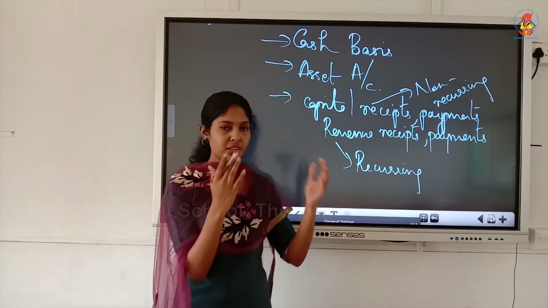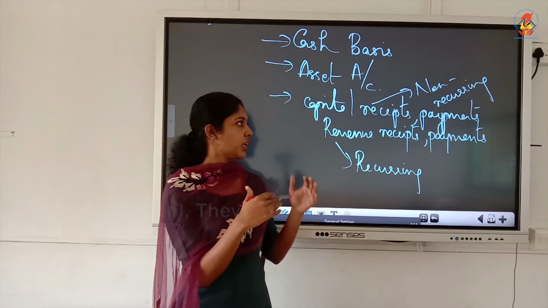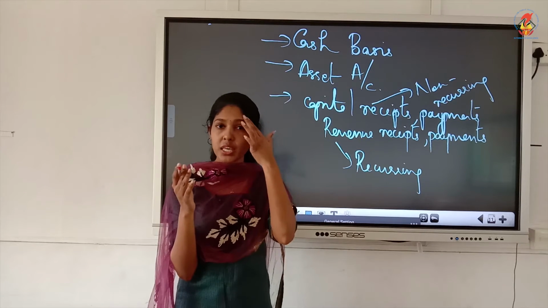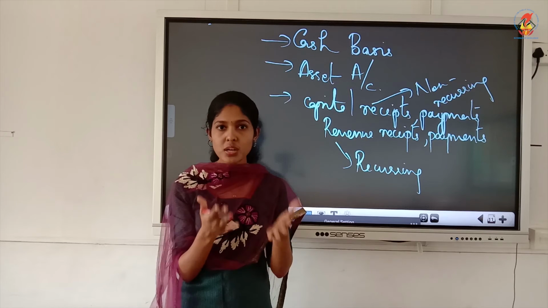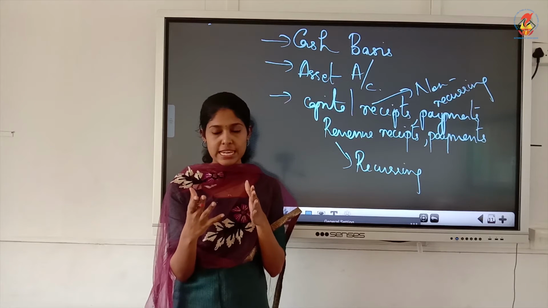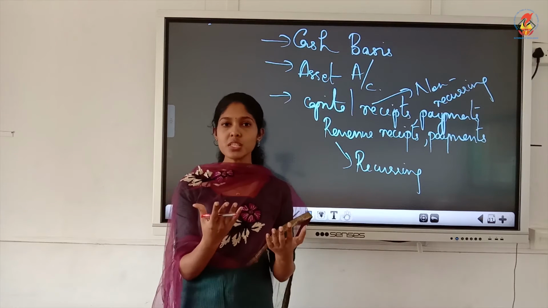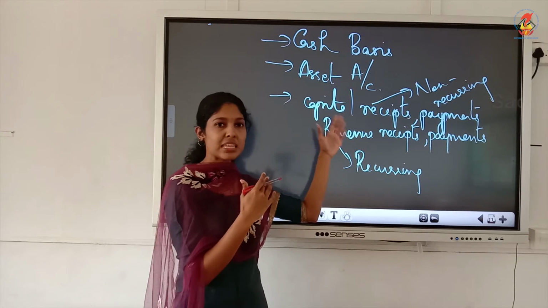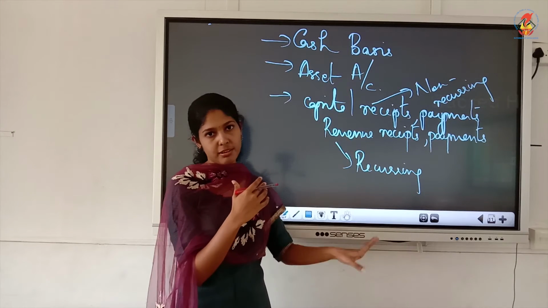For NPOs, their transactions are different. We will discuss it. They are not going to sell a fixed asset. They are not going to sell goods and services. Their main activity is not purchasing and selling. Their activity is to serve the society. So what I am discussing now is the meaning of capital receipts and revenue receipts.